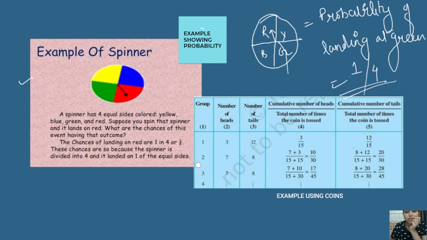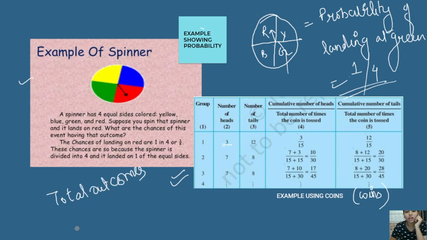Now let's take another example. This is the example of using coins. This example is from the NCERT book itself; I have taken this table from there. For example, we are tossing a coin. We are getting head 3 times and tails 12 times. So the total outcomes will be either head or tail. If there are 3 heads and 12 tails, it means total outcomes are 15.